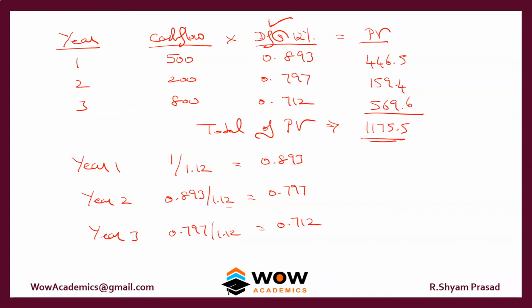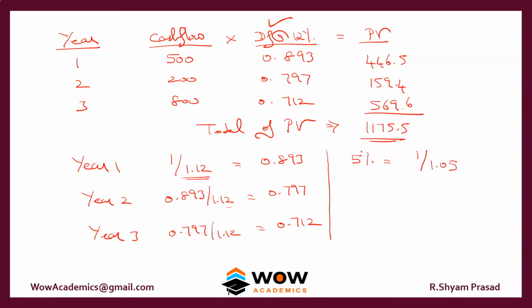This can be done for around 5 years or 5 iterations. But if it's going to be a lengthier sum, something like 10 years, then we have to look at the present value table. So ensure that you understand this. Assume the same question, instead of giving you 12%, they give you something like 5%. Then how do you divide? If the question is giving 5%, you have to use it like this: 1 divided by